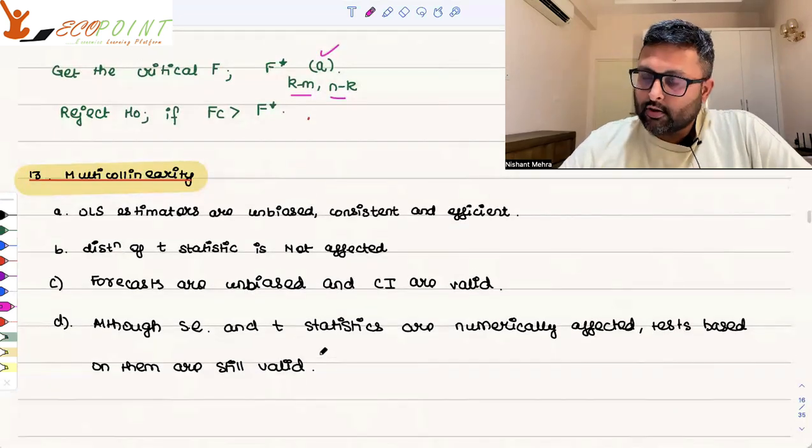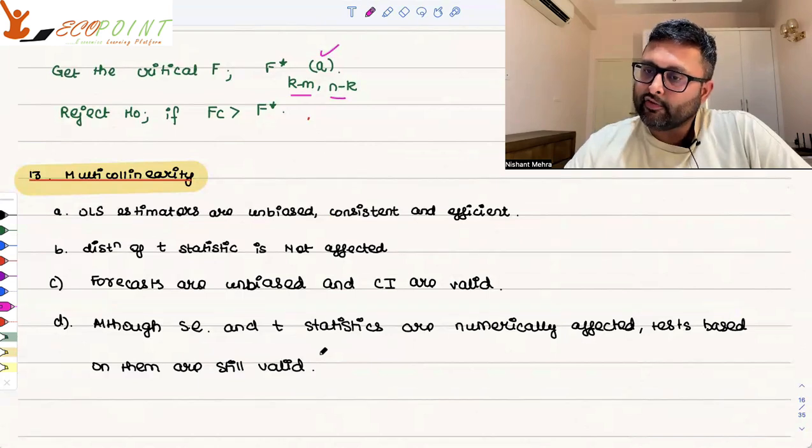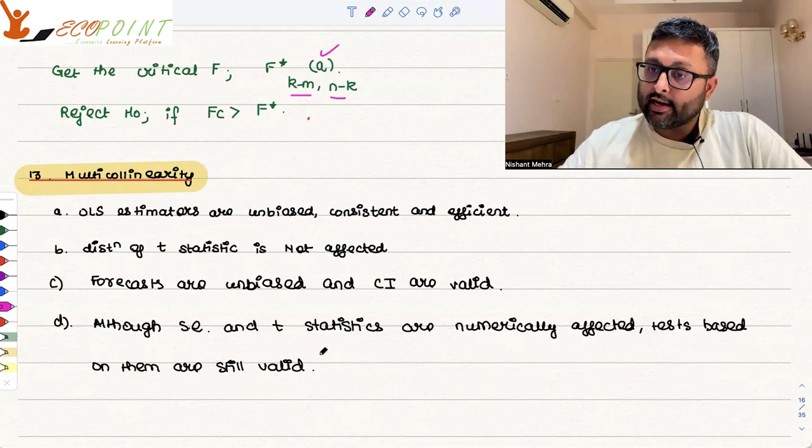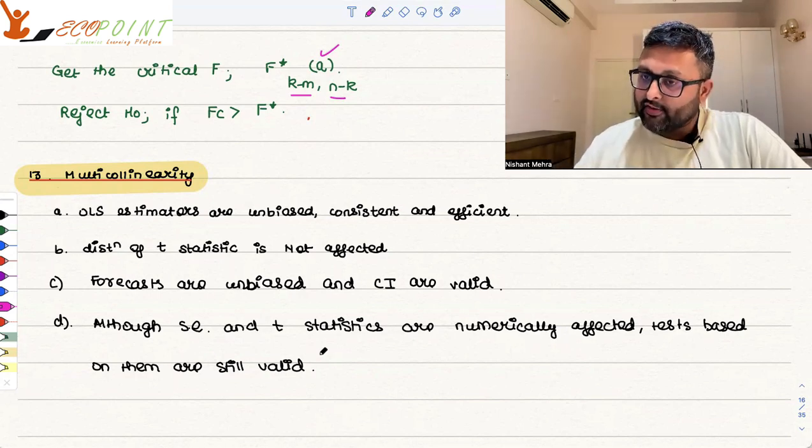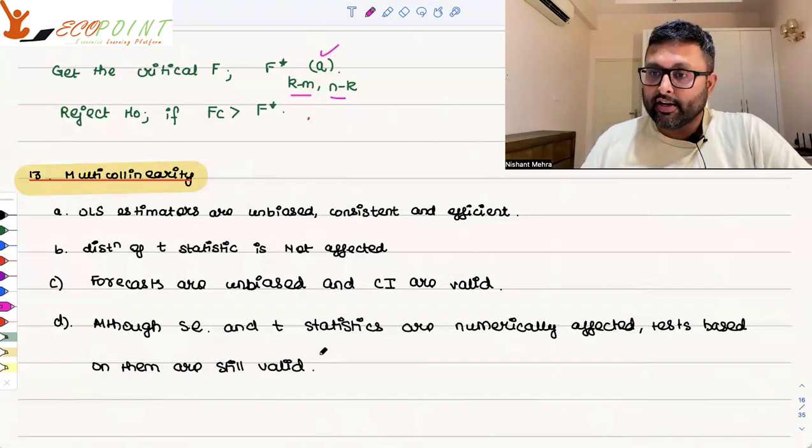Then there is multicollinearity. Multicollinearity is when there is correlation between the independent variables, and that is problematic. Why? Because you cannot say whether the effect of one variable is isolated.